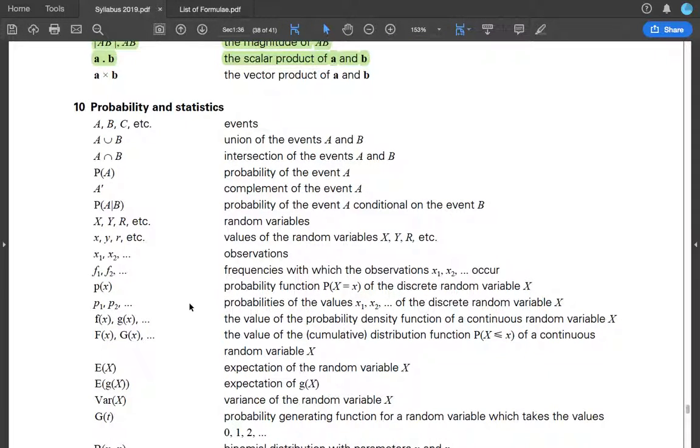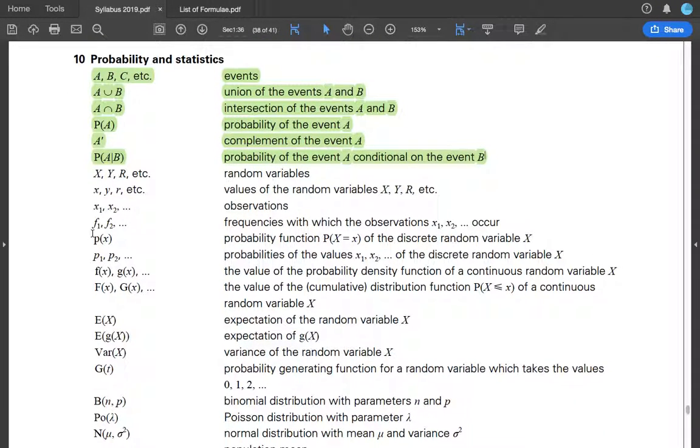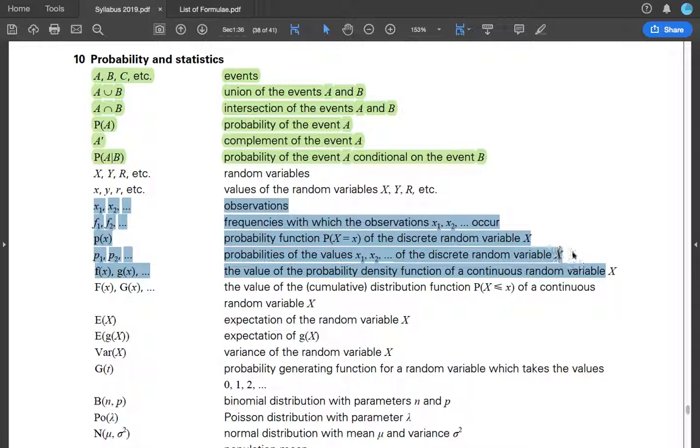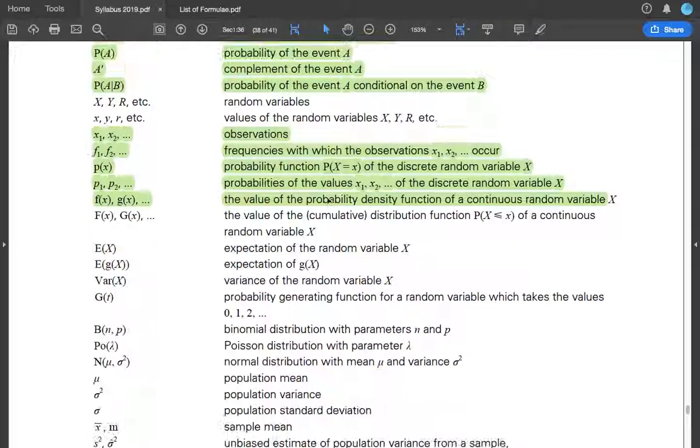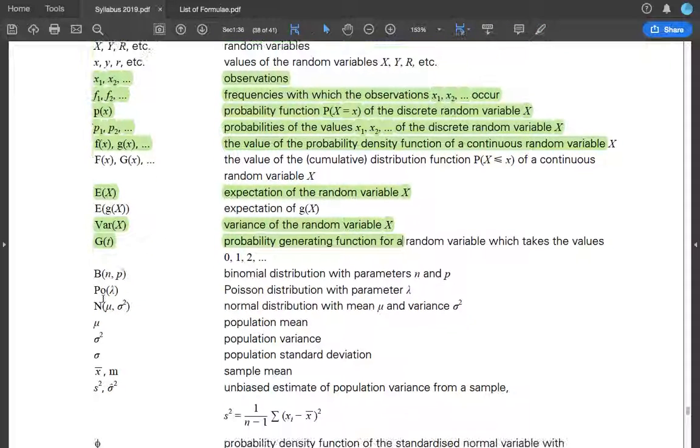Probability and statistics. Yeah, you do have these. E of x, variance of x, population mean, sample mean.